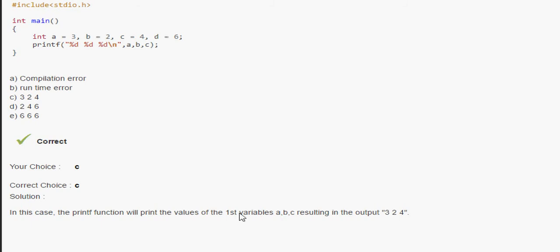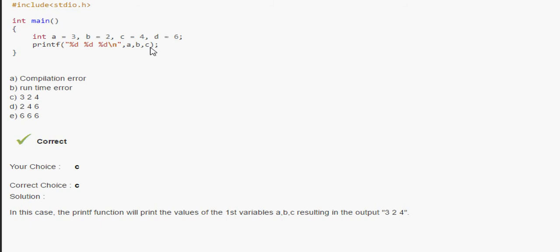Here it is written that the first variables a, b, c are printed: percent d will be for a, percent d for b, percent d for c. First it will print a, second b and c. It's very simple, but understand the memory allocation is not in that manner. It's a bottom up approach, not a top down approach.